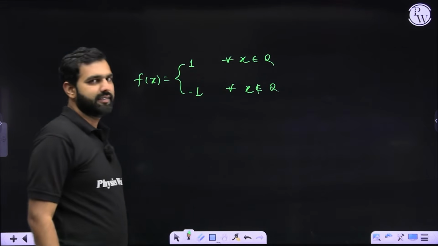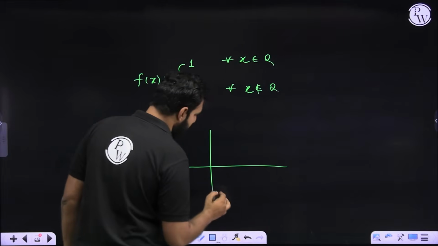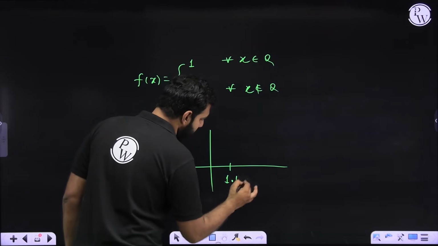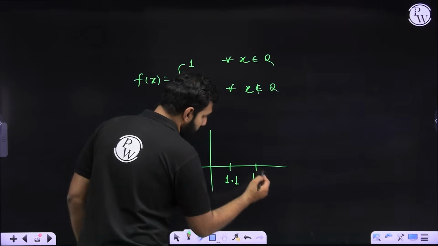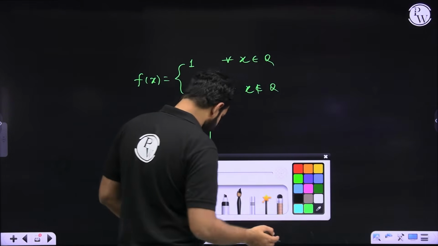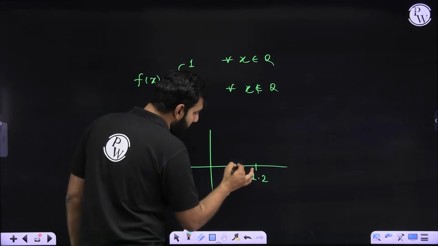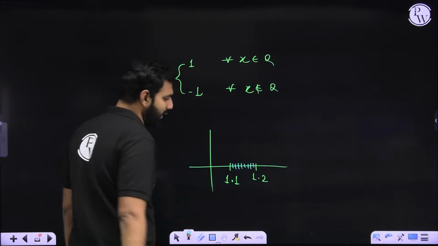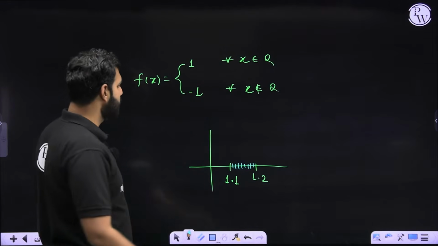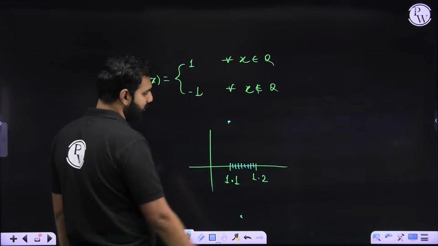So I hope you're realizing the point is very simple, that even if I draw its graph between 1.1 and 1.2, zoomed in so that you can understand it more clearly, between 1.1 and 1.2 there will be a lot of points which will be rational and irrational. So at some points it will be 1, at some points minus 1, then 1, then minus 1.